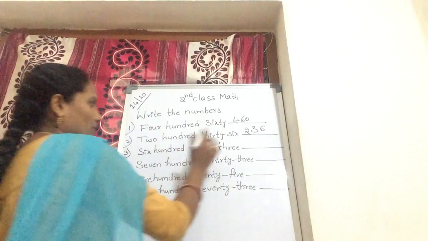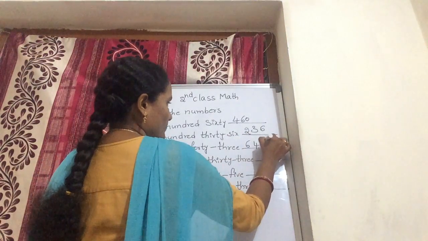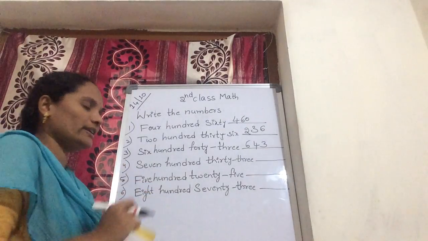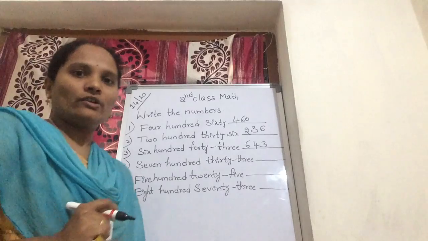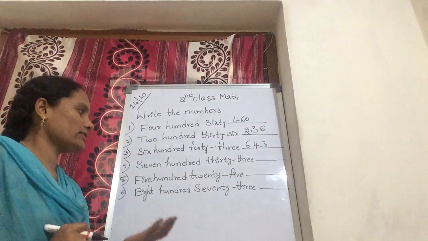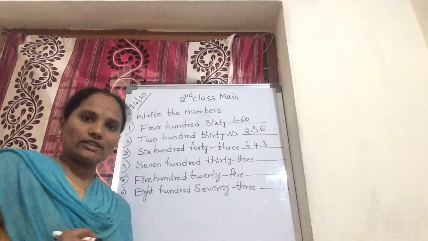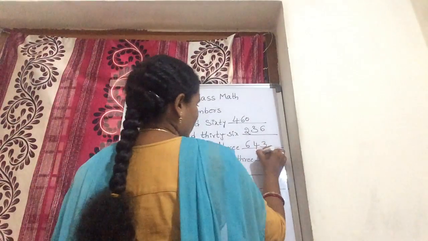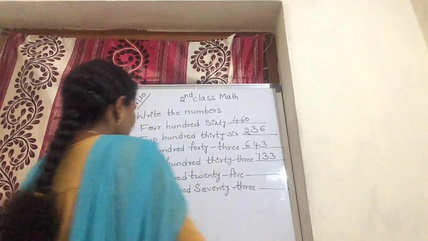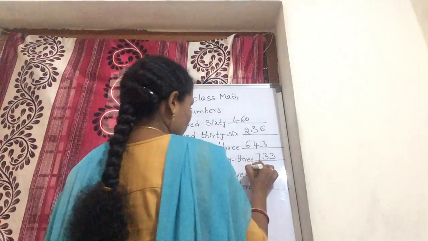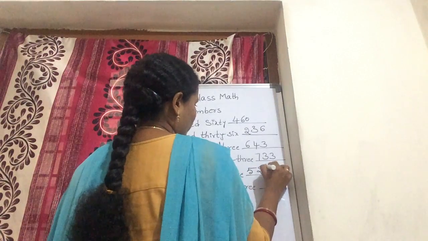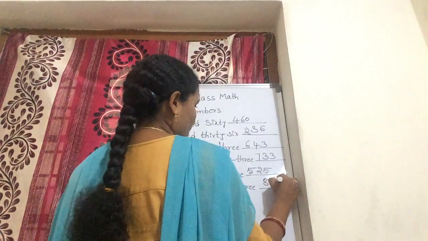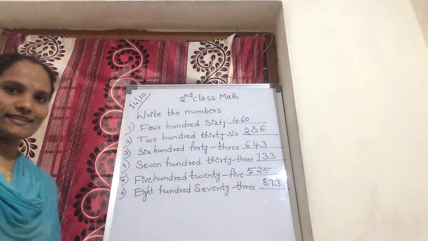643. Like that, first we check whether the given number has a hundreds place value or a thousands place value. So you should write the number first. 733. Next, 525. Next one, 873. Please copy this, children.